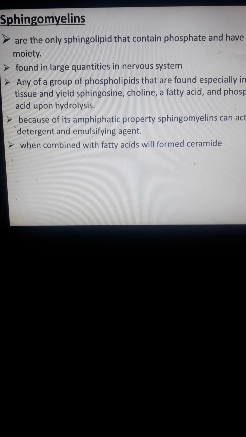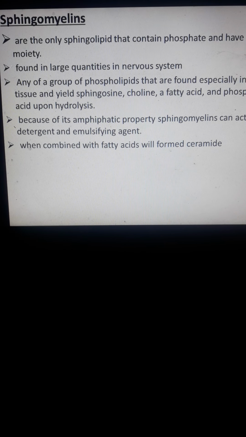Okay, to continue with discussions with biochemistry final topics. So we go now to sphingomyelins. Sphingomyelins are the only sphingolipids that contain a phosphate group and have no sugar moiety or any carbohydrates attached to the structure of sphingomyelins.